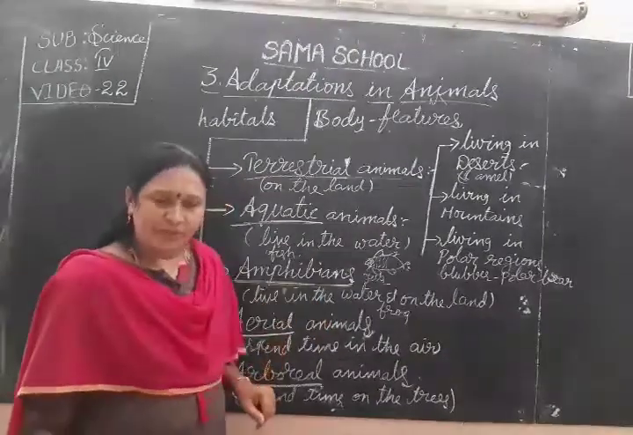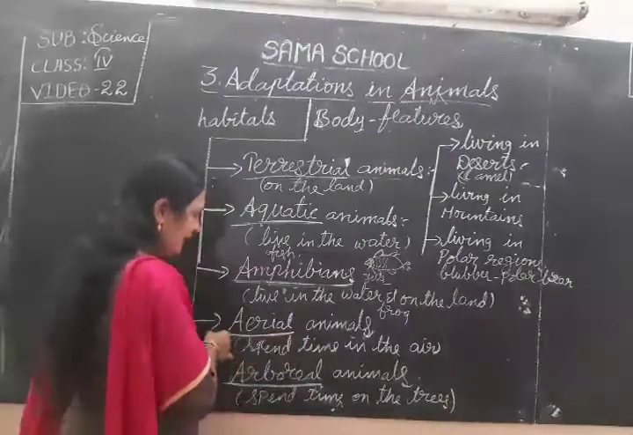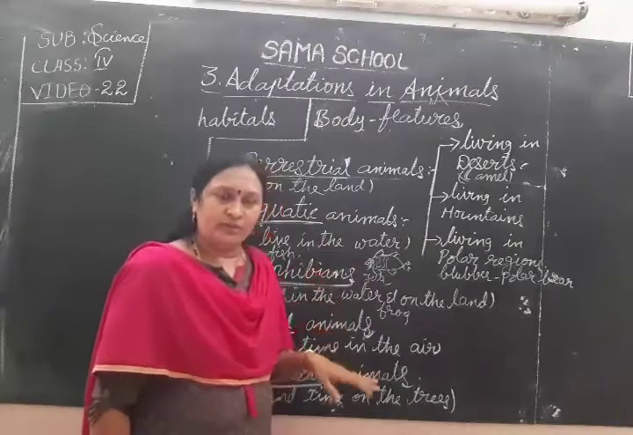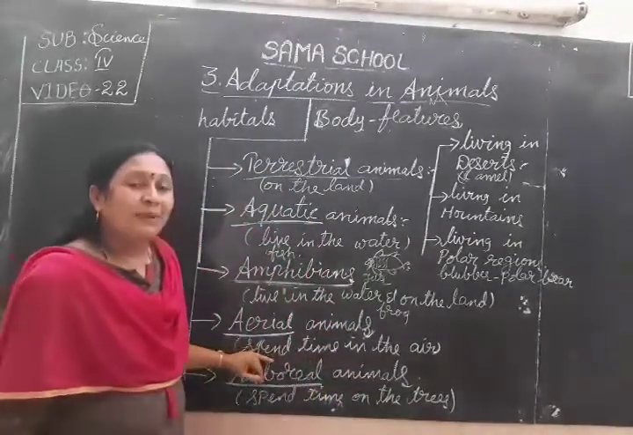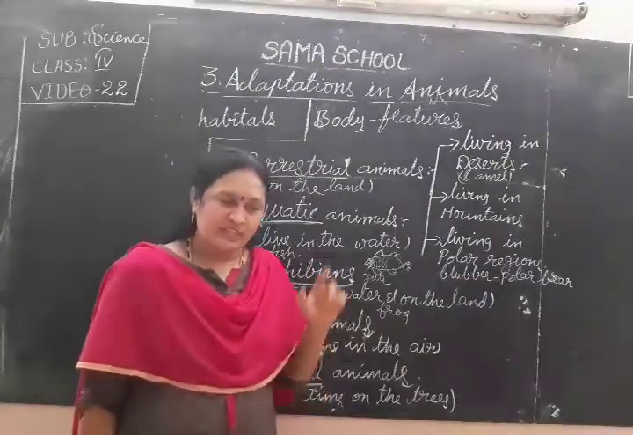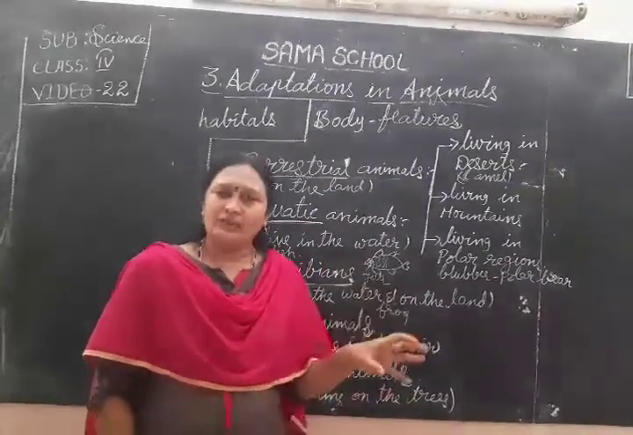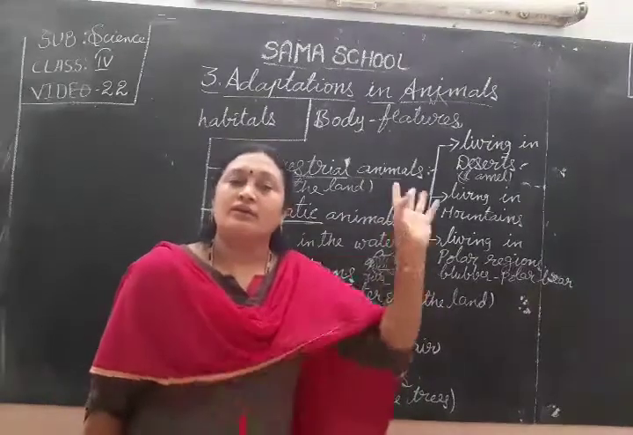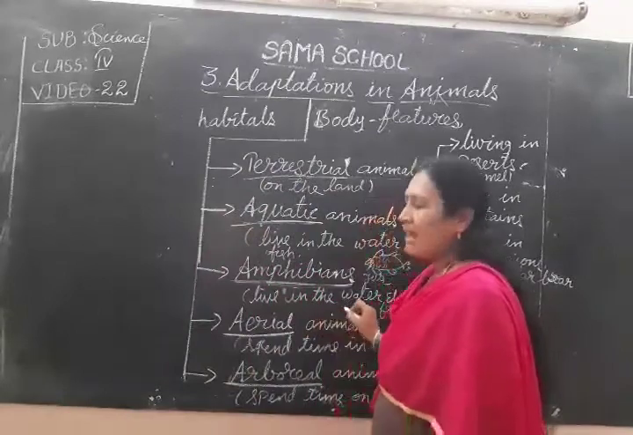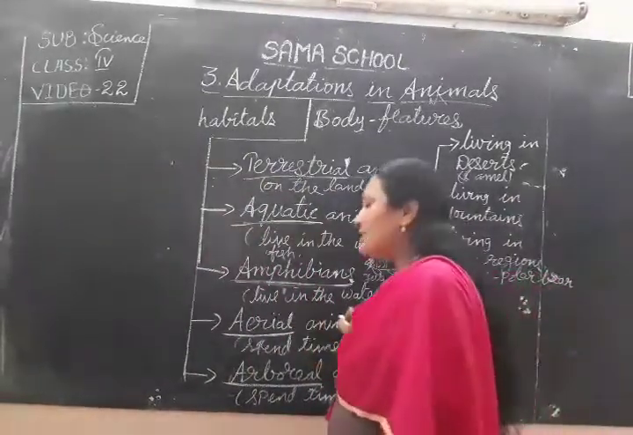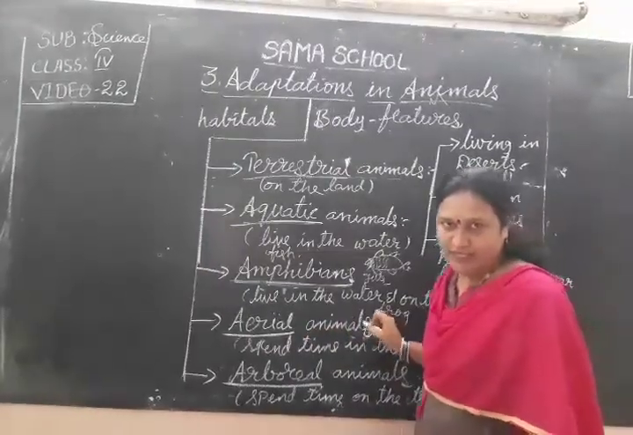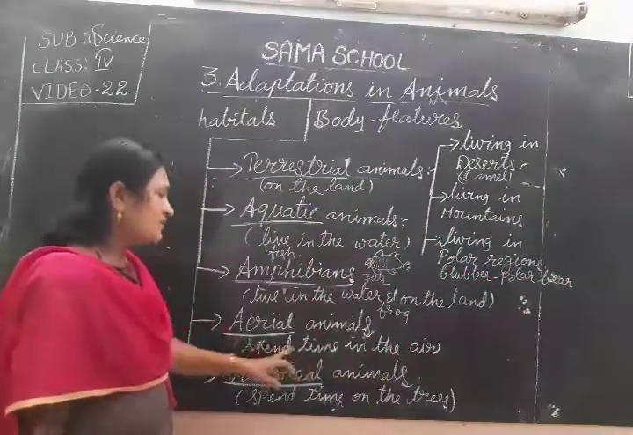That is about amphibians. Next, aerial animals. Here, land and water are both over. Now, the remaining place: they build their nests on the trees and the old buildings. They live there, but they spend much time in the air. Animals that spend much time in the air are known as aerial animals. What are the examples of the aerial animals?